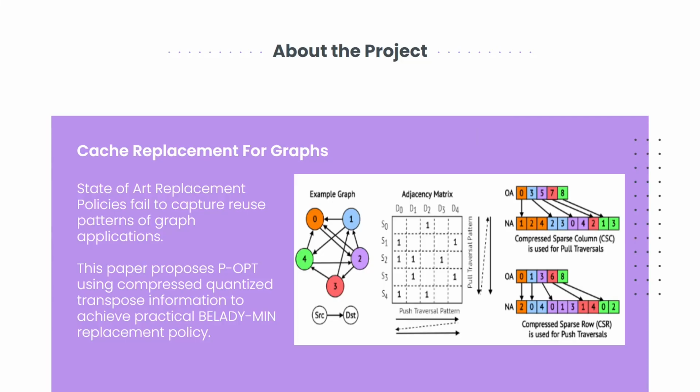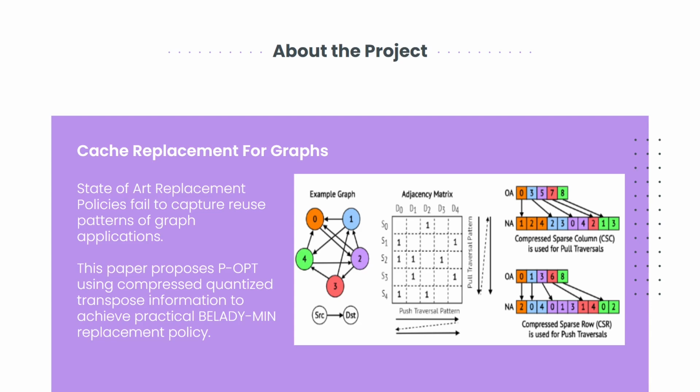The topic of our project is cache replacement for graphs. Abstractly speaking, state-of-the-art replacement policies like LRU, DRRIP, etc. fail to capture the dynamic and input-specific reuse patterns of graph applications. Now this paper proposes an algorithm T-OPT which uses a reference matrix based on the transpose of the graph, and P-OPT which uses compressed quantized transpose information using epochs to achieve a practical Belady-like replacement policy.